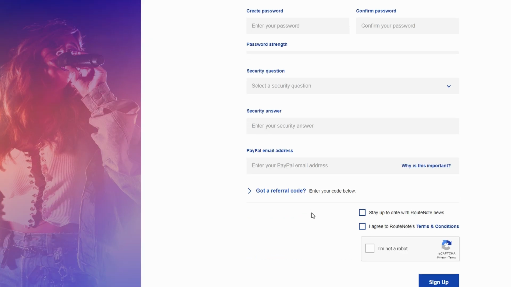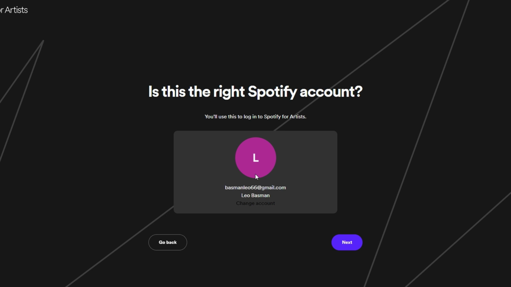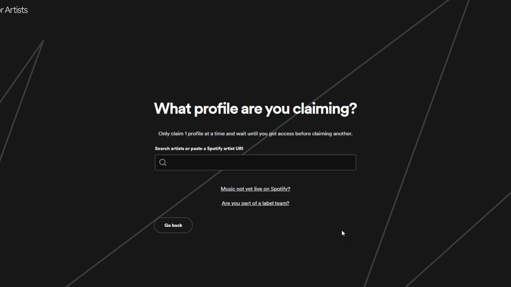After uploading your music, return to the Spotify page, click on Continue and Next to verify your account. Search for your artist name or paste your Spotify artist URL. Link your Spotify artist account with your music profile. Once linked, you can access and manage your artist profile.